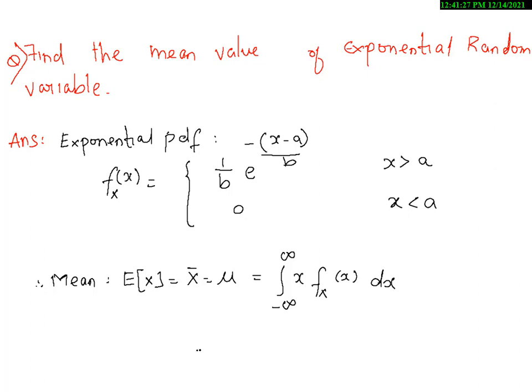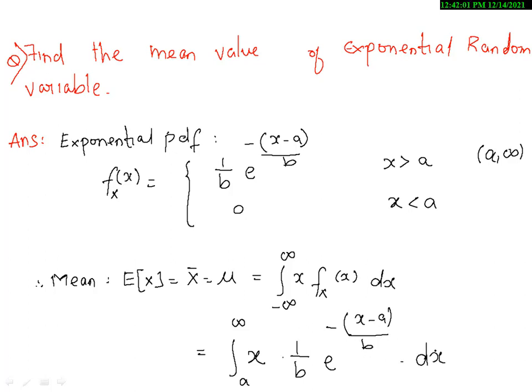In order to do this, we'll write the integration. Now what are the limits being given? It is given as x greater than a. Greater than a means the limits will be from a to infinity. So my limits are from a to infinity. The function x is as it is. Now what is the function? The function is 1 by b e power minus x minus a by b into dx.